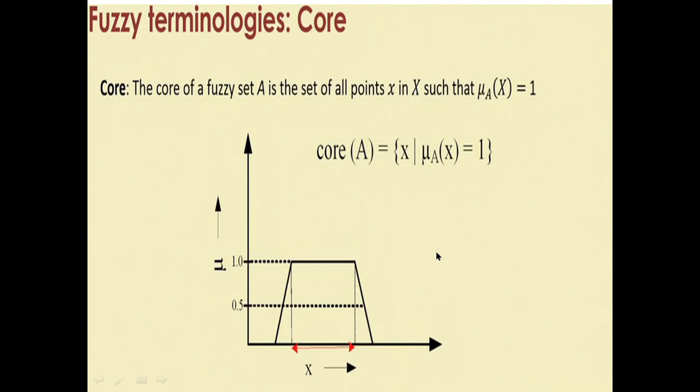Now what is the core? The core of a fuzzy set A is the set of all points x in X such that the membership degree of x is equal to 1. So what do we mean by the core of A? That is the elements of X which have the membership degree equal to 1. So this is the core of A.